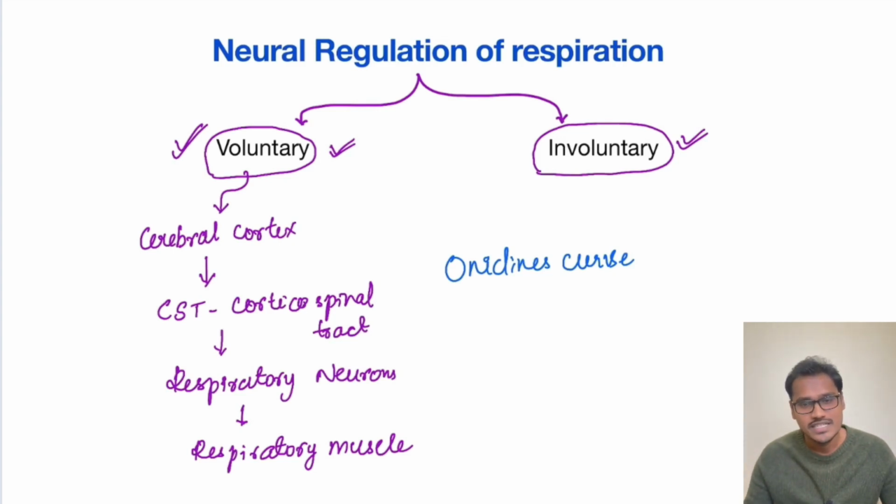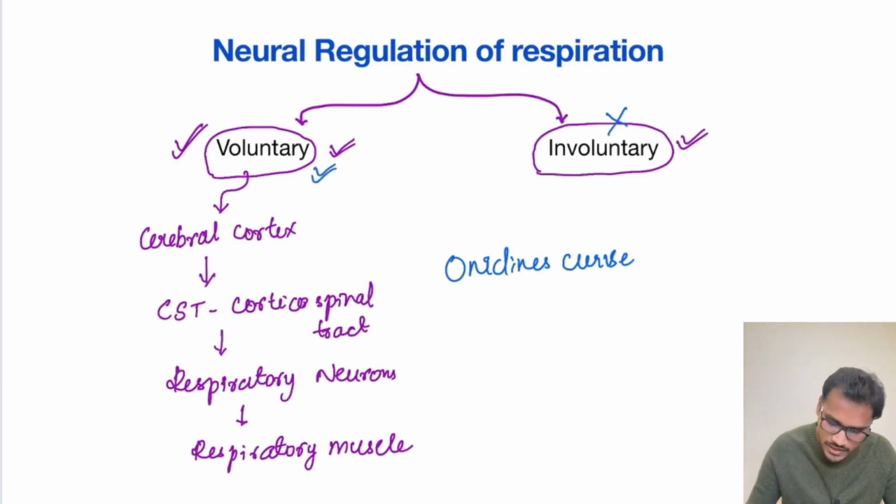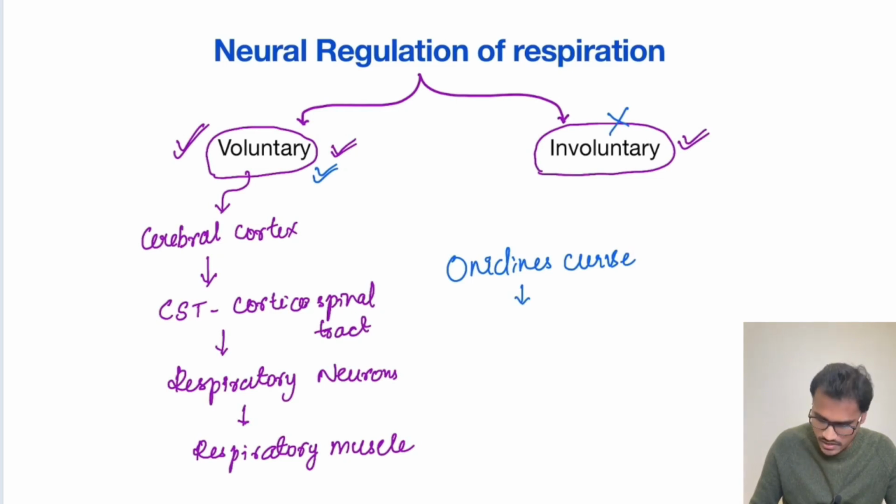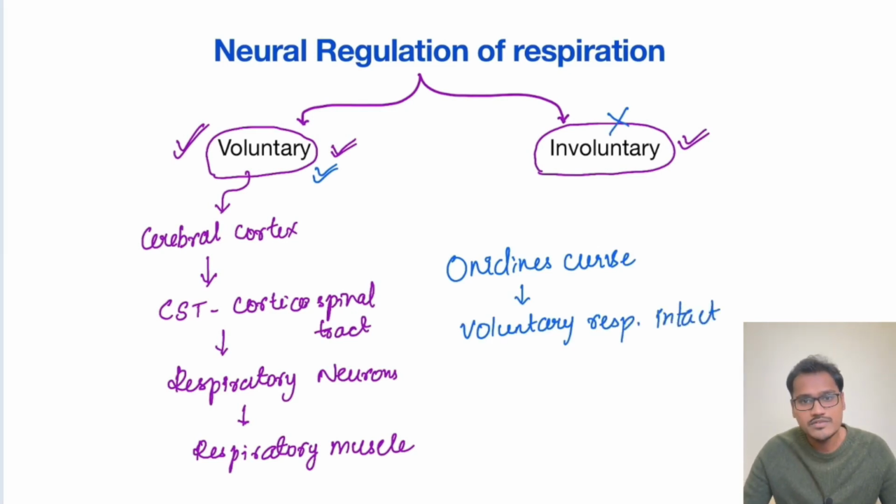The nymph's father gives him a severe curse that his involuntary respiration will be damaged, non-functional. So what is happening here? This king has only voluntary respiration. Any person with this disease will have only voluntary respiration intact. What is the problem with only voluntary respiration intact? The problem is very obvious.